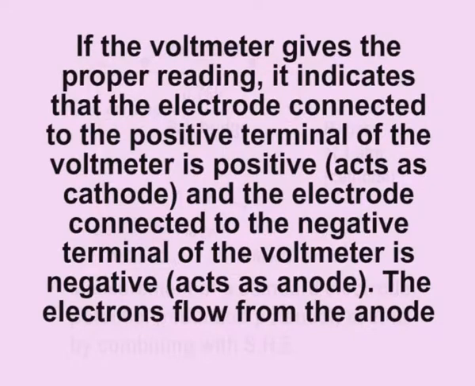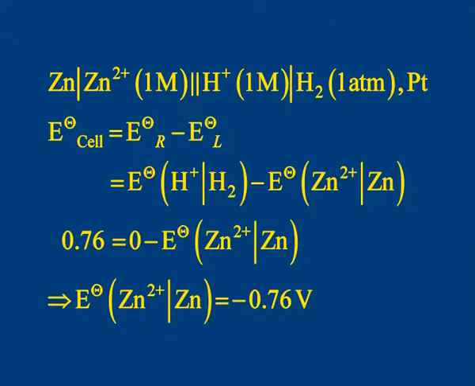The electrons flow from the anode to the cathode. The cell may be represented as shown on the screen. The cell potential has been measured to be 0.76 volts. Thus, by combining with standard hydrogen electrode, reduction potential value of zinc has been found to be minus 0.76 volts.